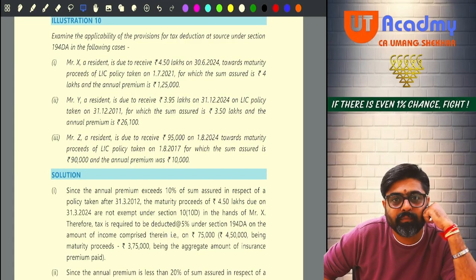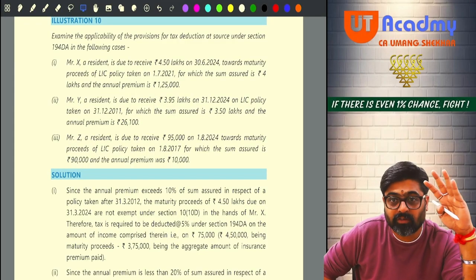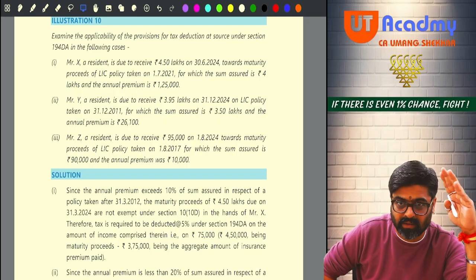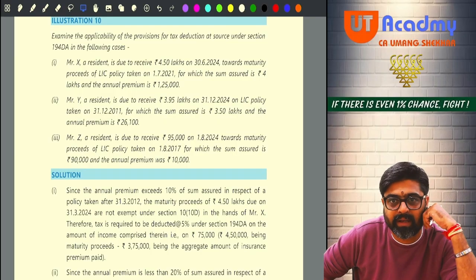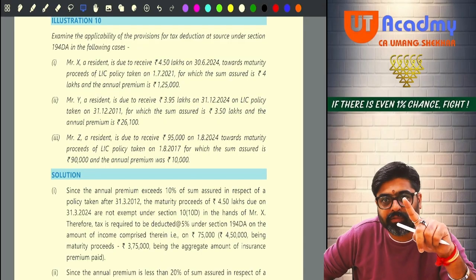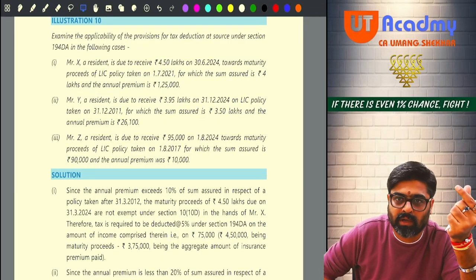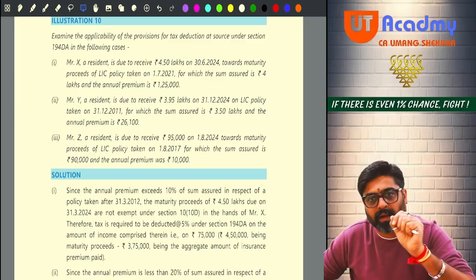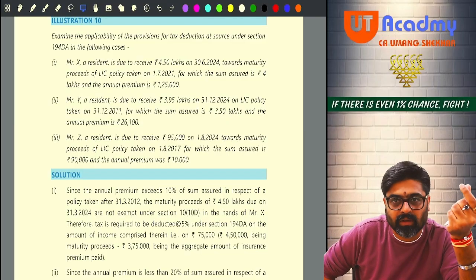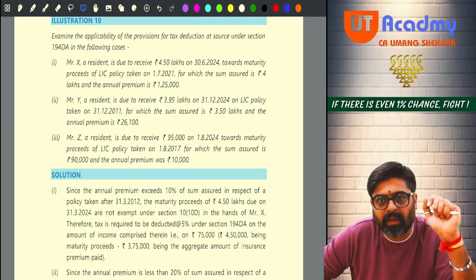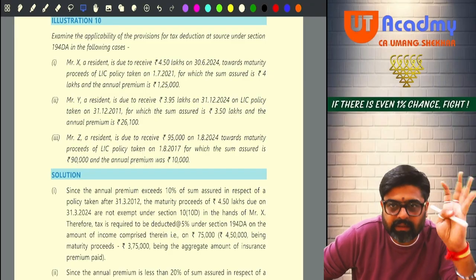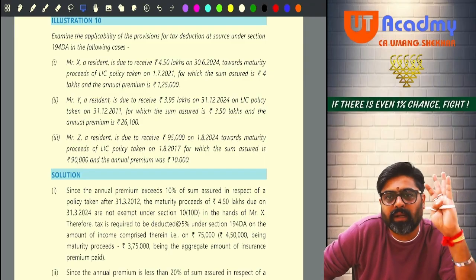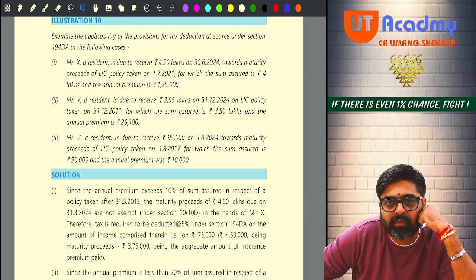Getting my point? Maybe some other deductions, other payments under section 80C would have been claimed. So if this amount was not allowed, then this amount is coming back. If this amount was not allowed, this amount is coming back. Since nothing is mentioned, they are reducing that entire 1,25,000, 1,25,000, 1,25,000.